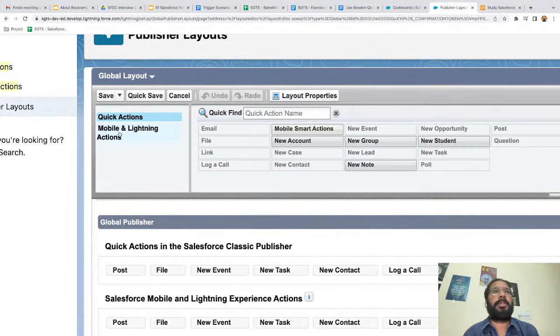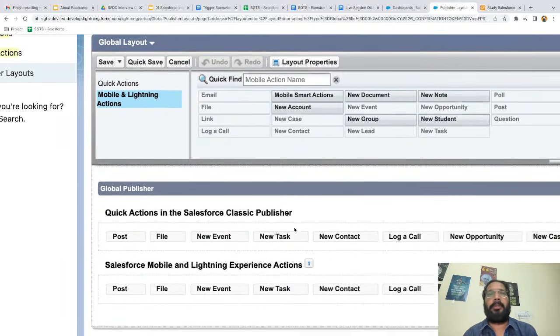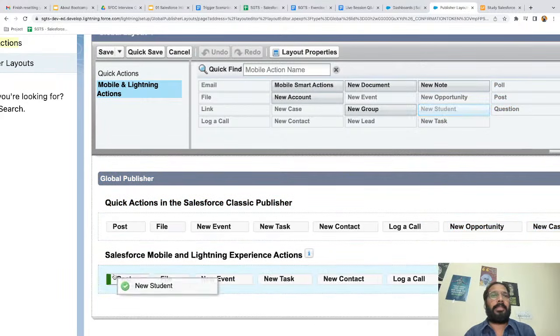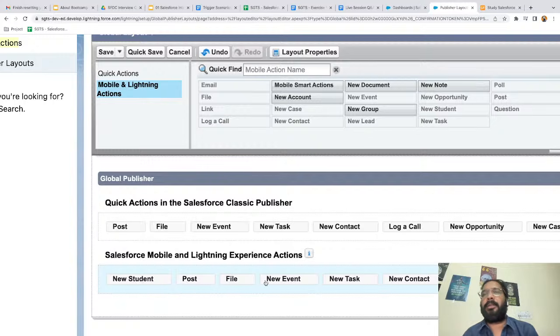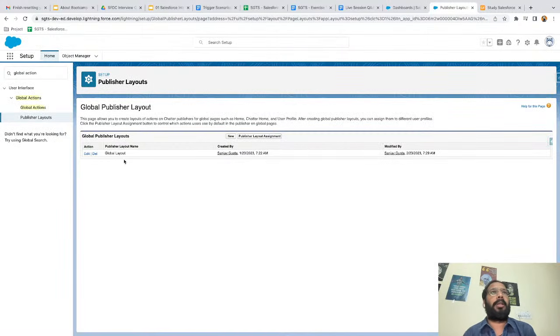And here you will find two options. You need to select the second one, mobile and lightning action. And here you can see new student is available. And you need to place it under this Salesforce mobile and lightning experience action. So what I'm going to do, I'm just dragging this new student action and placing it in the beginning. If you want to place it in the middle or wherever you want, you can do. I'm placing it in the beginning so that it will be available as first option, right? Now I'm just clicking on save. So this global layout is saved.